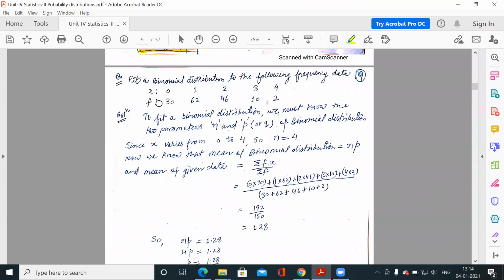Now I told you what a probability distribution is: theoretical frequencies. If you want to calculate the expected frequencies for any data, you can use probability distribution theory. I told you the example. Suppose I have collected 10 students' roll numbers, and we want to know how many girl students are there and how many boy students are there.